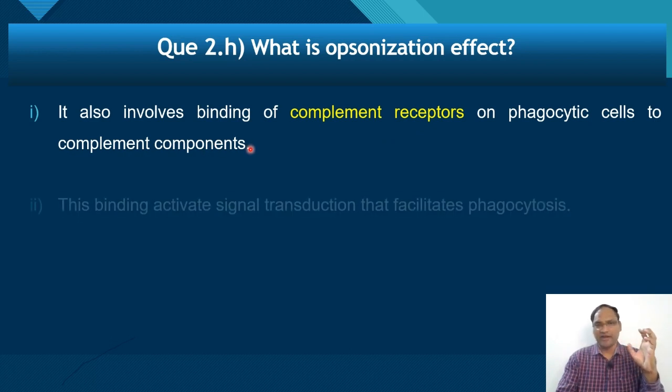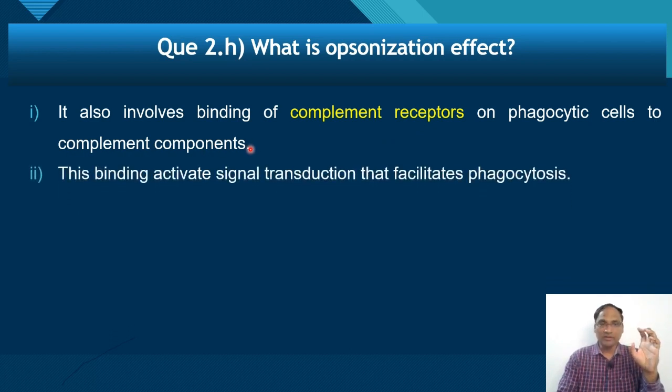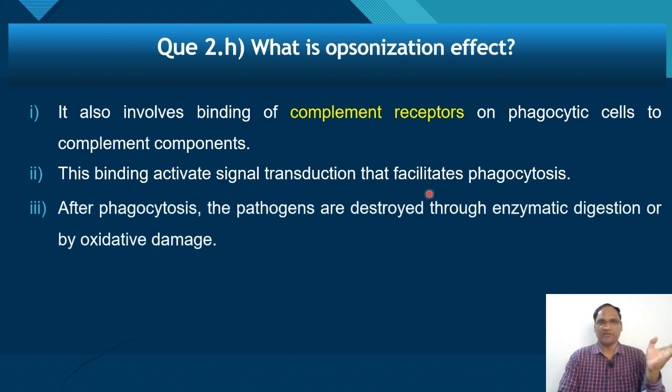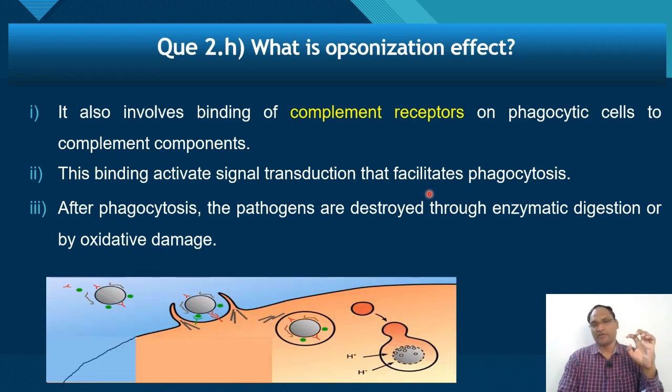So due to this binding, what happens? Binding of antibody, binding of complement component, binding of proteins like collectin. Due to this binding, there is an activation of signal transduction that facilitates phagocytosis. After phagocytosis, pathogens are destroyed through enzymatic digestion, that is formation of phagolysosome, or by oxidative damage.